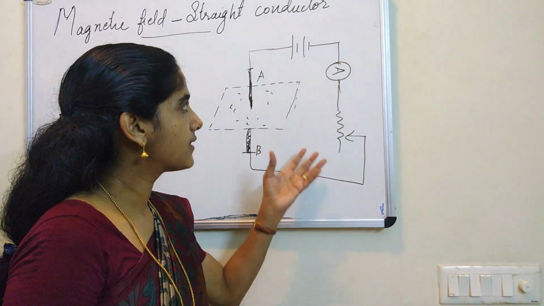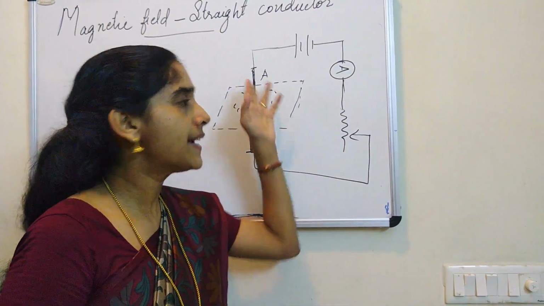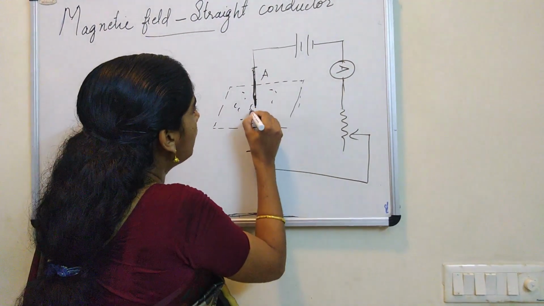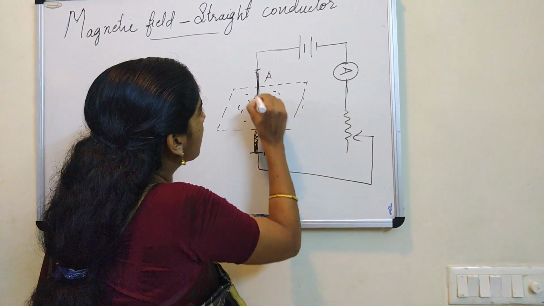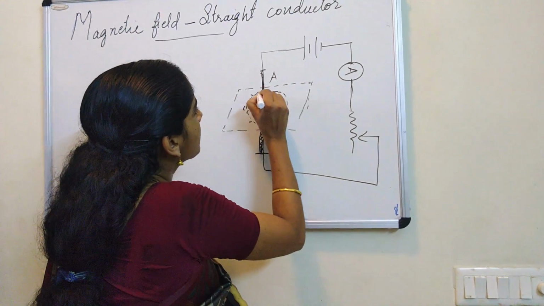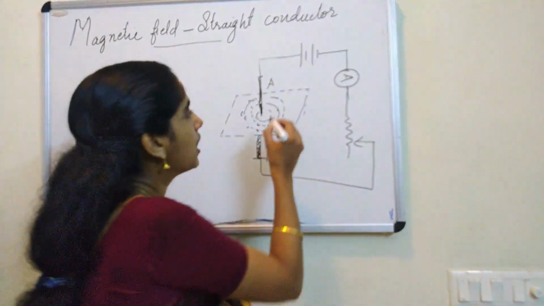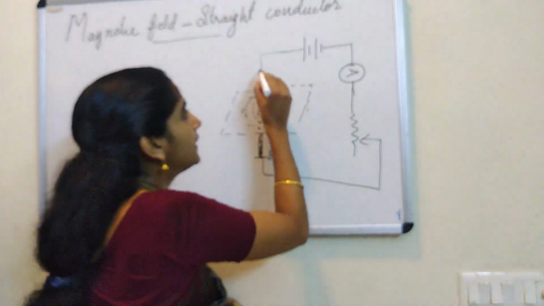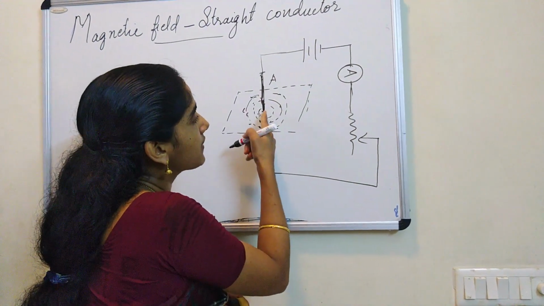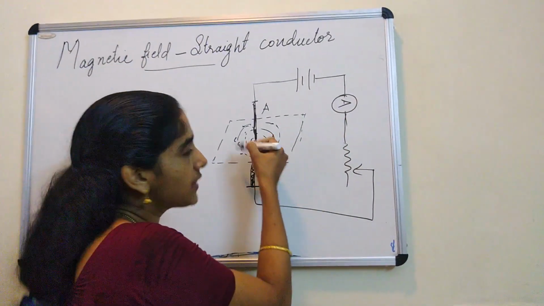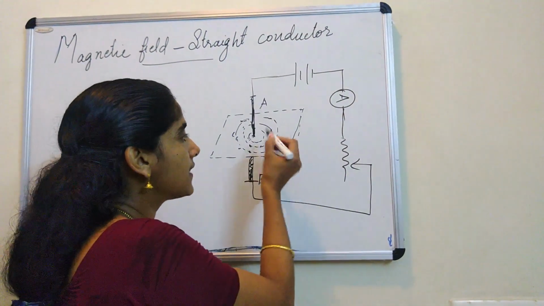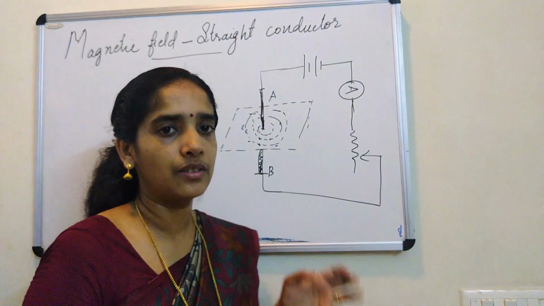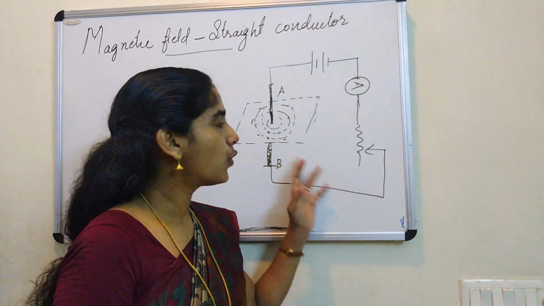Now, as you pass the current through this conductor, you will see that these iron filings will arrange around the conductor in the form of concentric circles. You know the meaning of concentric circles. All circles will have the same center, and that center will be lying at the conductor itself. You see, here is the conductor, and this point of the conductor will be the center of all the circles, and all circles have the same center. This is the way magnetic lines are aligned. In that video you already saw it. So what can be asked?